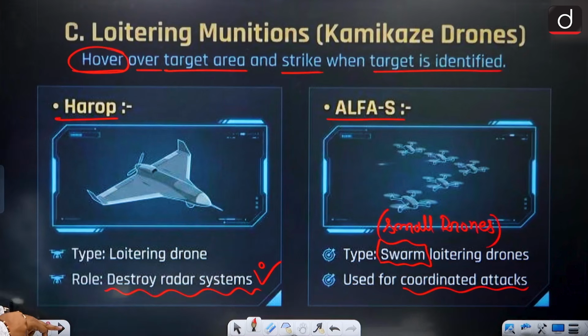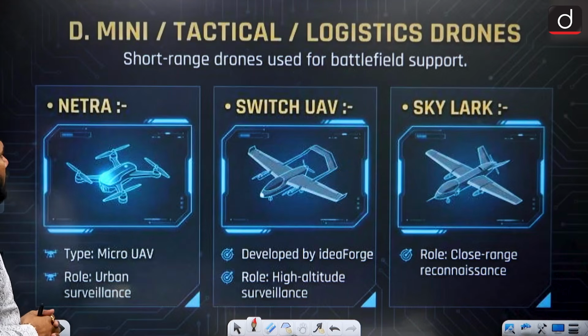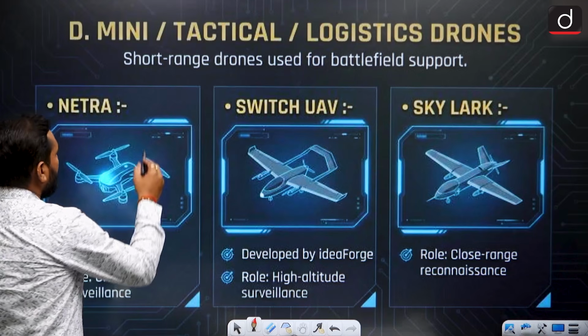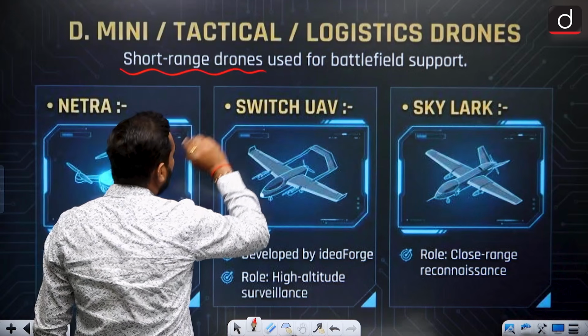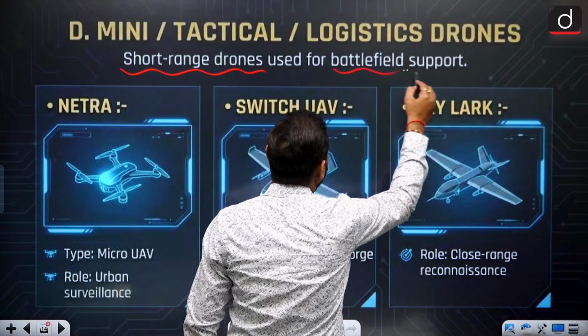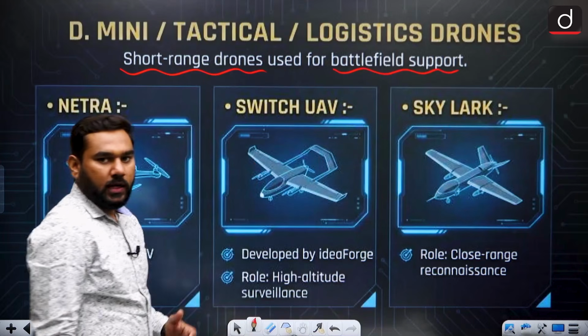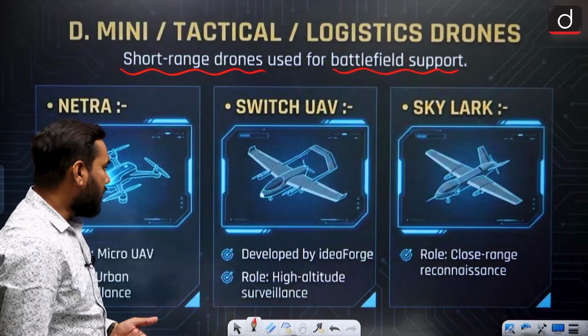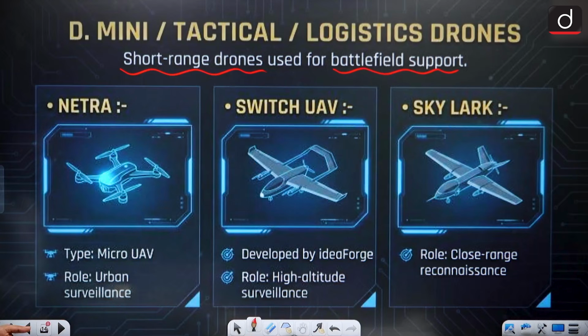Clear? Now I am talking about the mini, tactical and logistics drones. Very short range drones. So they are your short range drones used for the battlefield. Due to their small size, they can be used easily and get very high benefit. The first one is your micro UAV.